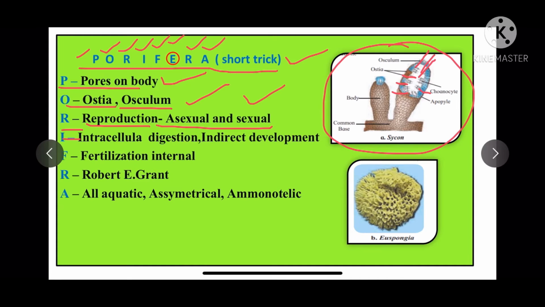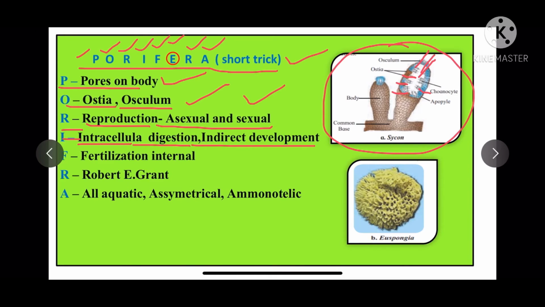Now I stands for intracellular digestion, and I also stands for indirect development. Now the question is, what do you mean by intracellular digestion?